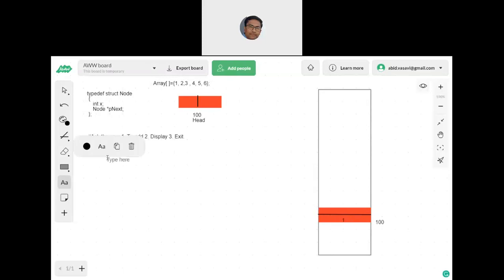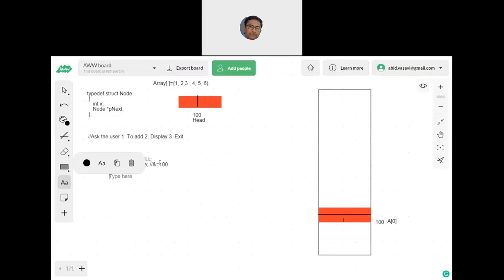You define a node star pointer to head node, which is initially pointing to nobody. Clear? So head is initially pointing to nobody, not even 100. I'm assuming head is initially pointing to 0. Next, head is equal to new node type. So this is where I'm assuming that the address is equal to 100. This fellow is A of zero's address.